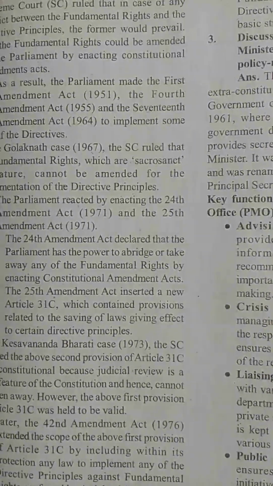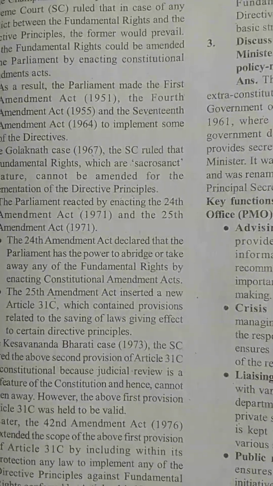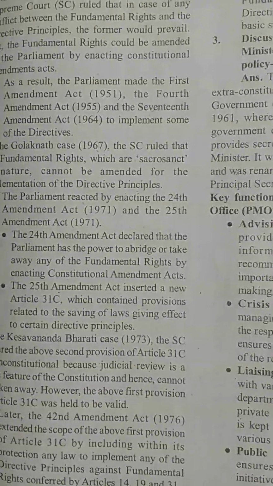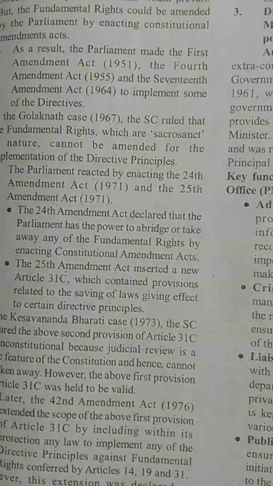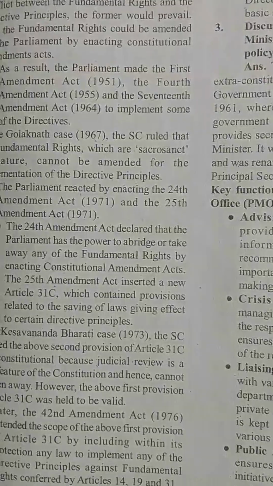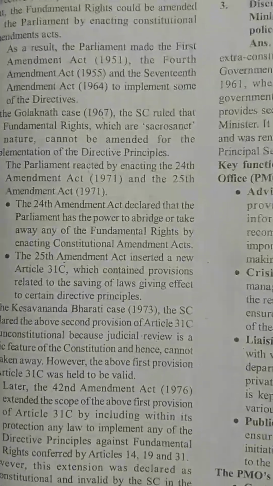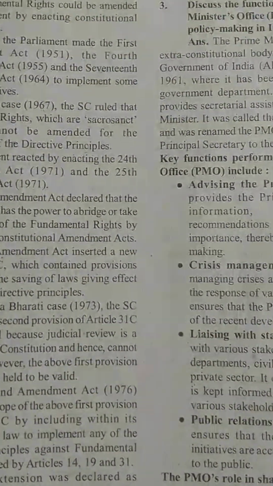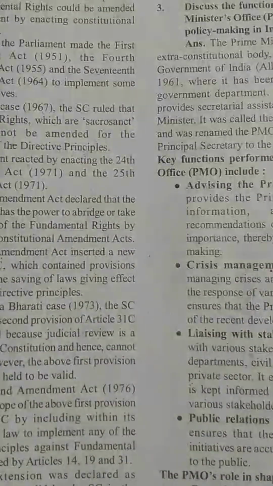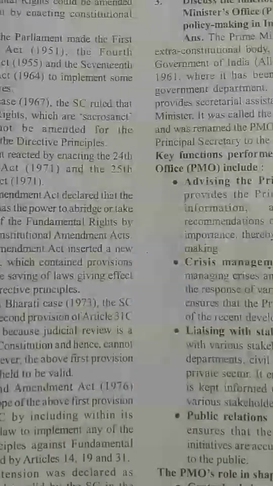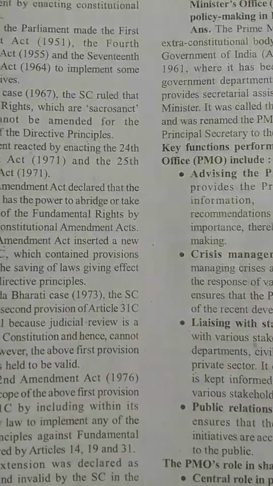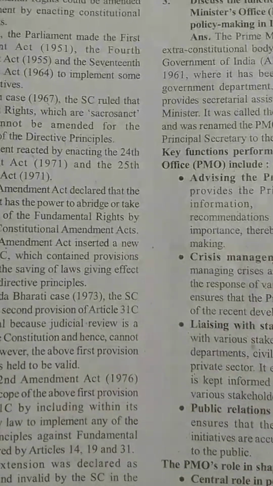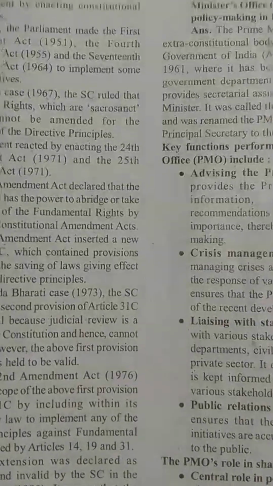Fundamental rights could be amended by Parliament. Fundamental rights could be amended by enacting a Constitutional Amendment Act. Between the fundamental rights and the directive principles, the former would prevail. As a result, Parliament made the First Amendment Act of 1951, the Fourth Amendment Act of 1955.